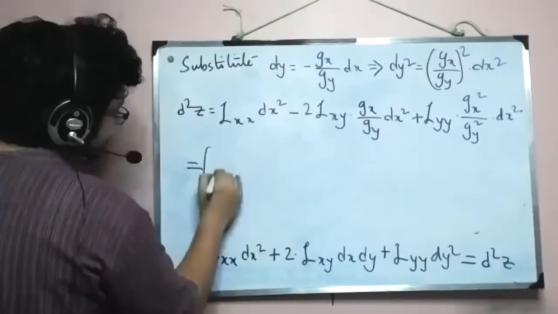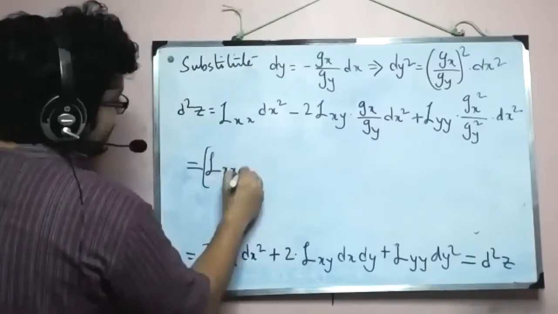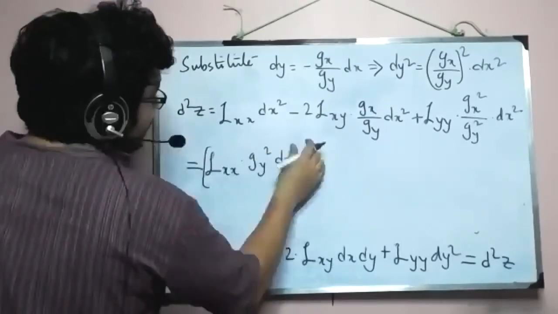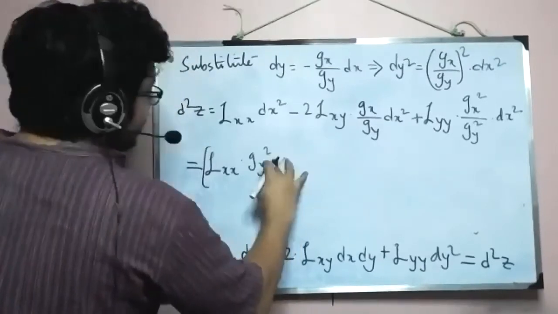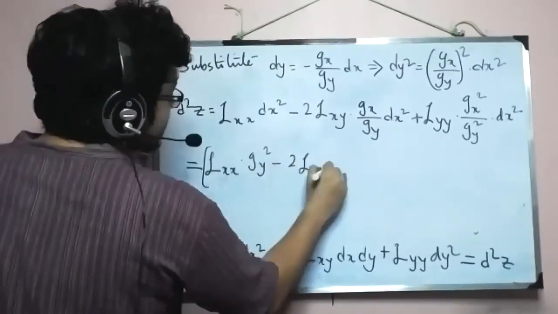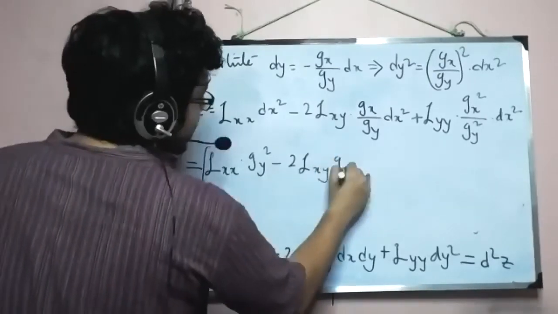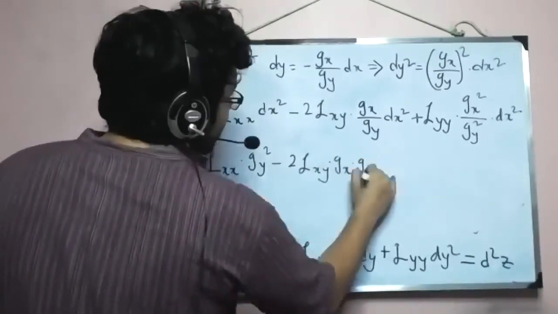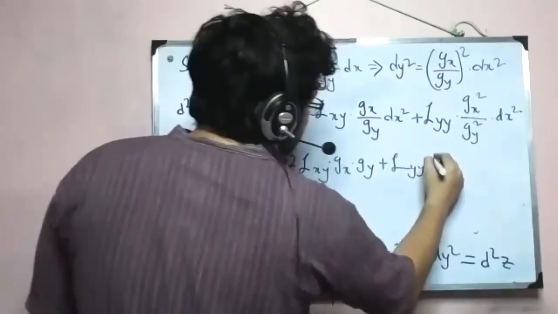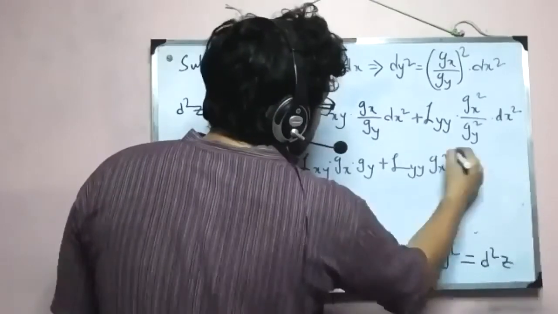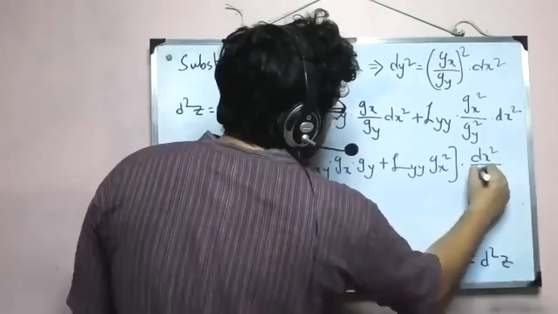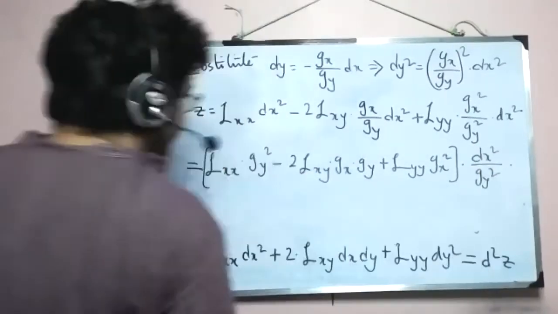So let's write that: script L xx into gy square, minus 2 script L xy gx gy, plus script L yy gx square, into dx square by gy square.